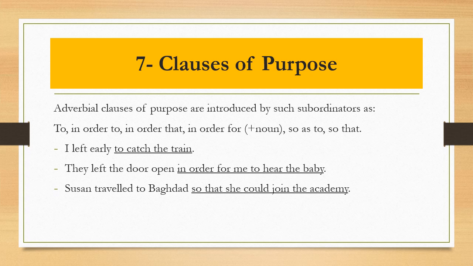Susan traveled to Baghdad so that she could join the academy. So that she could join the academy is the adverbial clause. It is a clause of purpose. Now just pay attention to what is following so that. Look at so that. It is followed by the modal could. Just keep it in mind. It is a clause of purpose.